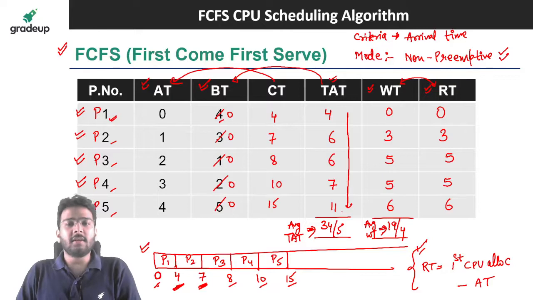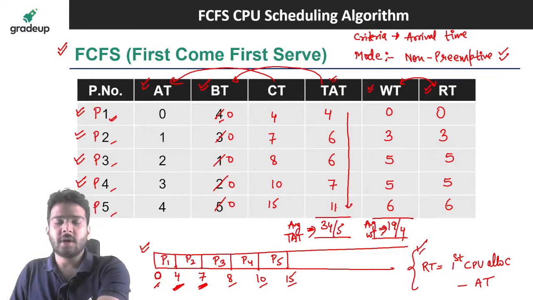Okay, and the disadvantage in case of FCFS, that is convoy effect. Convoy effect is the disadvantage in case of FCFS CPU scheduling algorithm. Right, so I hope through this example now this concept is clear to you. Right, so in the next video we are going to discuss more CPU scheduling algorithms.